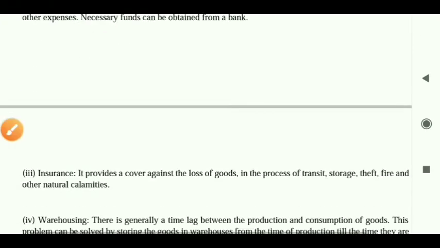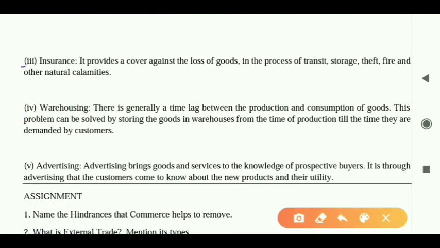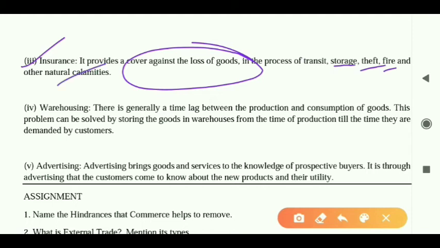Okay? Next, insurance. Insurance provides coverage against loss of goods. For example, if there is theft, fire and other natural calamities, then I will be helped by which function? I will be helped by insurance.